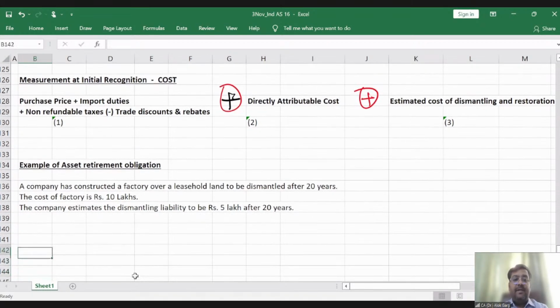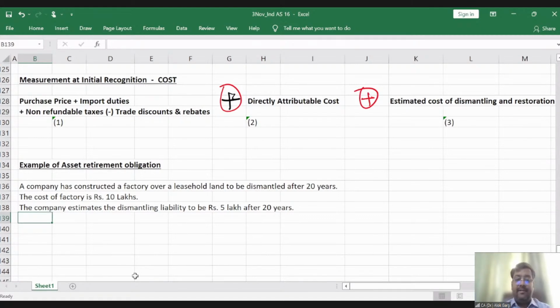The company estimates the decommissioning liability to be rupees 5 lakh after 20 years, right? Clear? In this case, the company has estimated that the best estimate of the cost we have to incur would be 5 lakh rupees after 20 years.